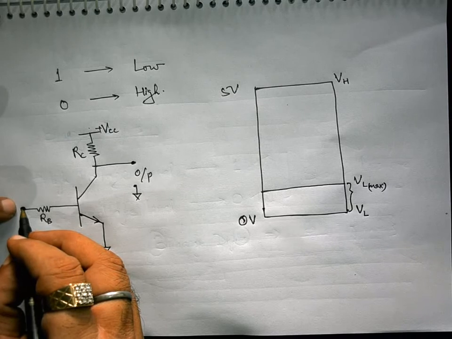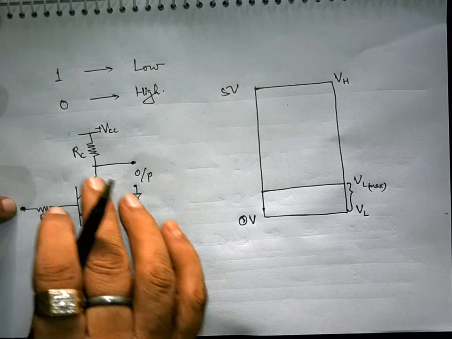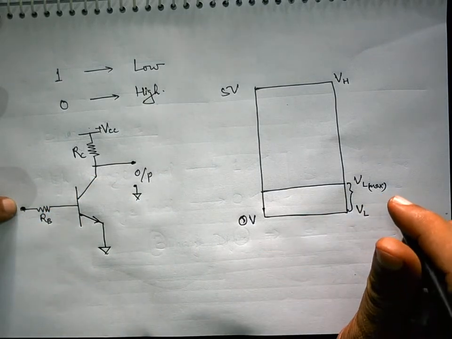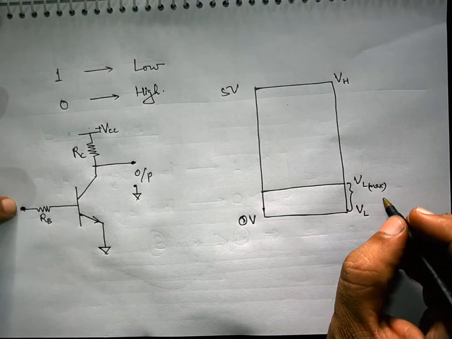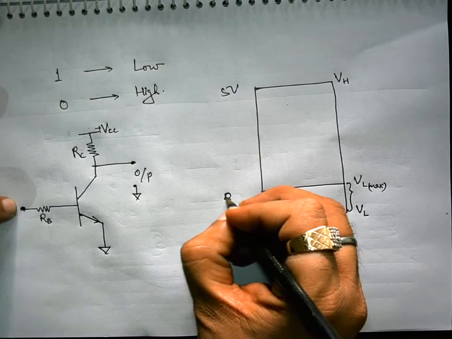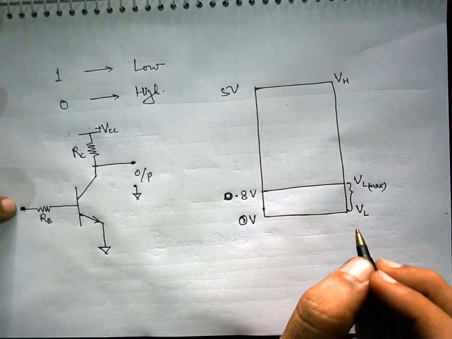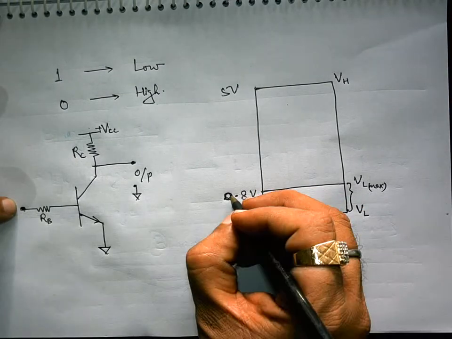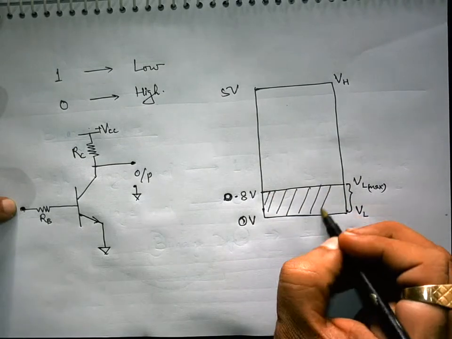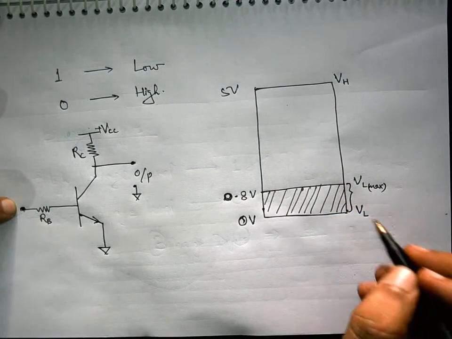For standard TTL, this value is 0.8 volt. This means any voltage applied in the range of 0 volt to 0.8 volt is treated as low voltage.